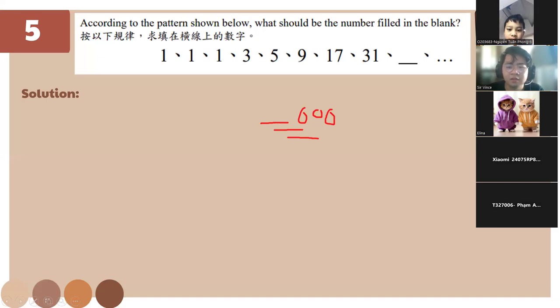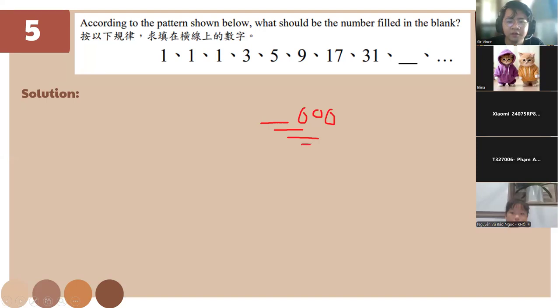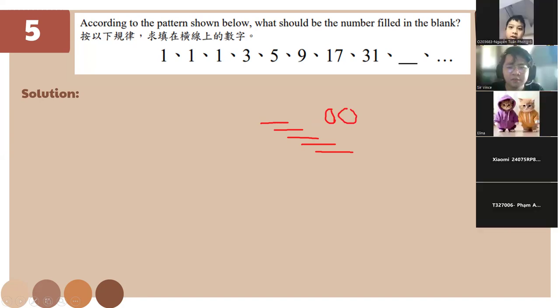Okay, so we have here 3, 5, 9. 3 plus 5 plus 9 is equal to 17. And 5 plus 9 plus 17 is equal to 31. So what's going to be the pattern, right? So it's going to be 9 plus 17 plus 31. Do you have a question or no?